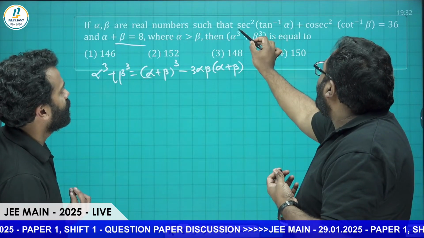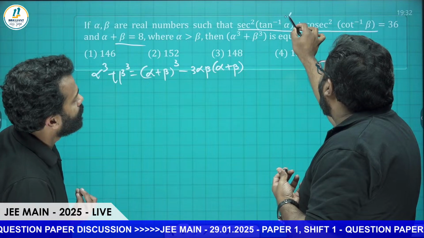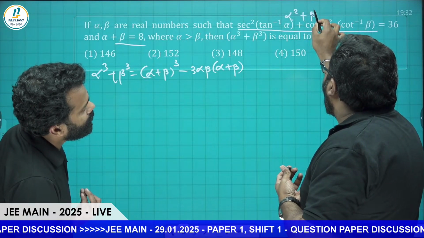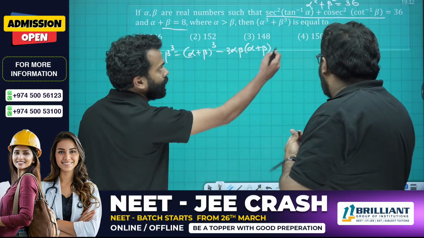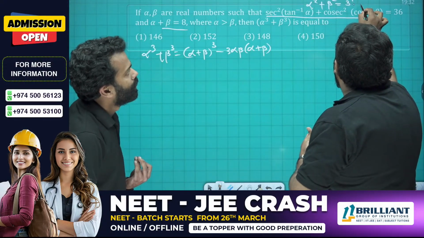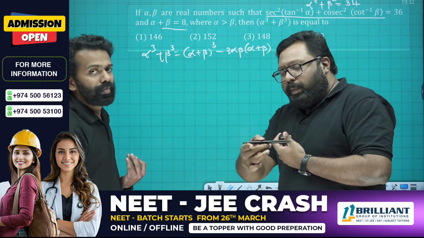So here you have alpha squared plus beta squared. We saw this already in the discussion before. Alpha squared plus beta squared is equal to 34, sorry, 34. So we just use the technique we learned already in the previous sessions.